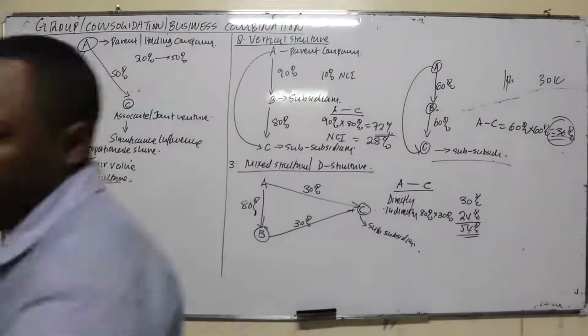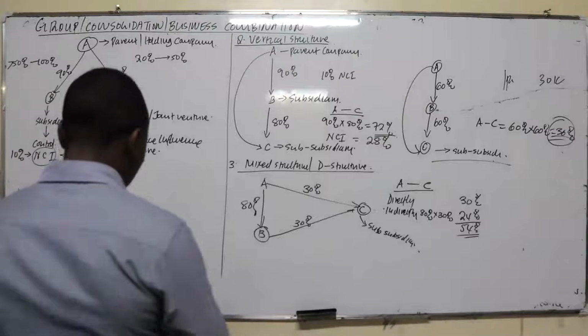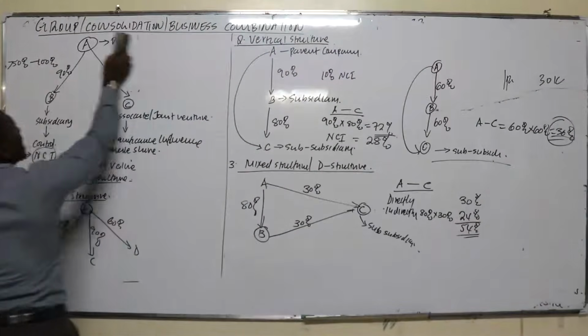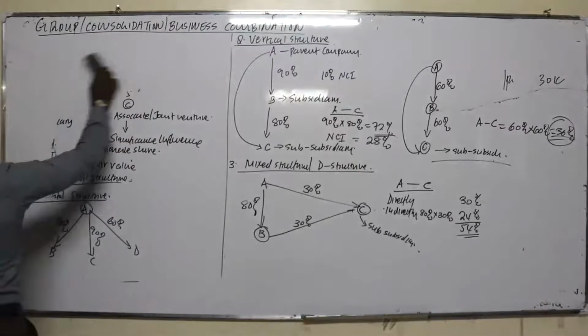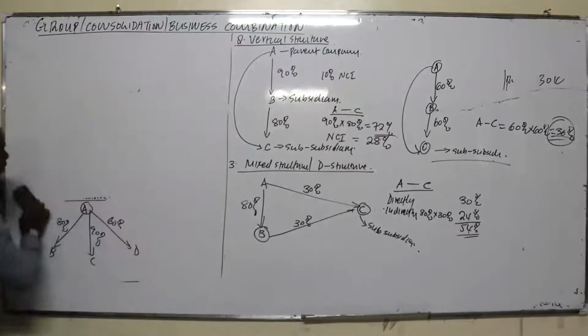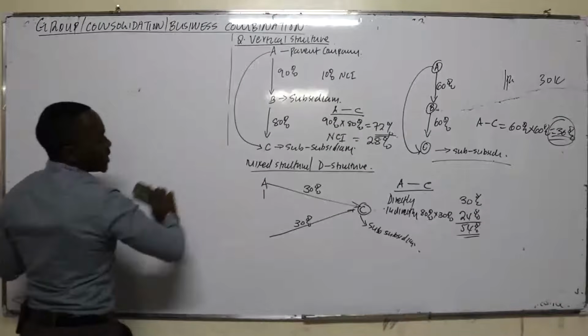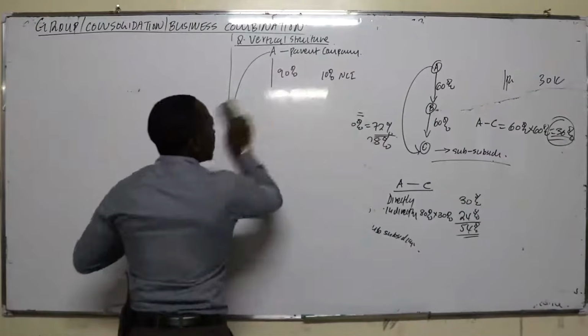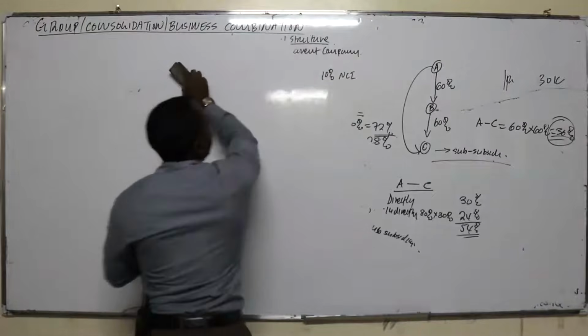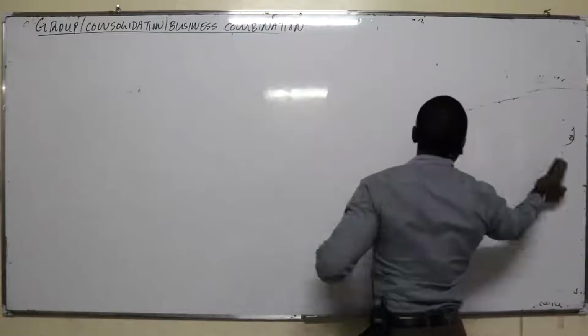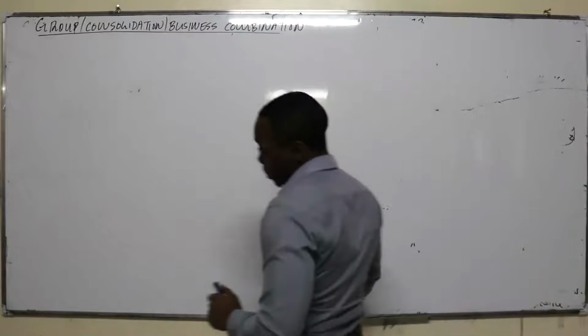Good. Then on acquisition, when one company acquires another company, the difference between the purchase consideration and the net asset acquired gives rise to goodwill. For example, if the company is worth 100 million and you decided to pay 110 million, that difference of 10 gives rise to what we call the goodwill. So, goodwill on acquisition.